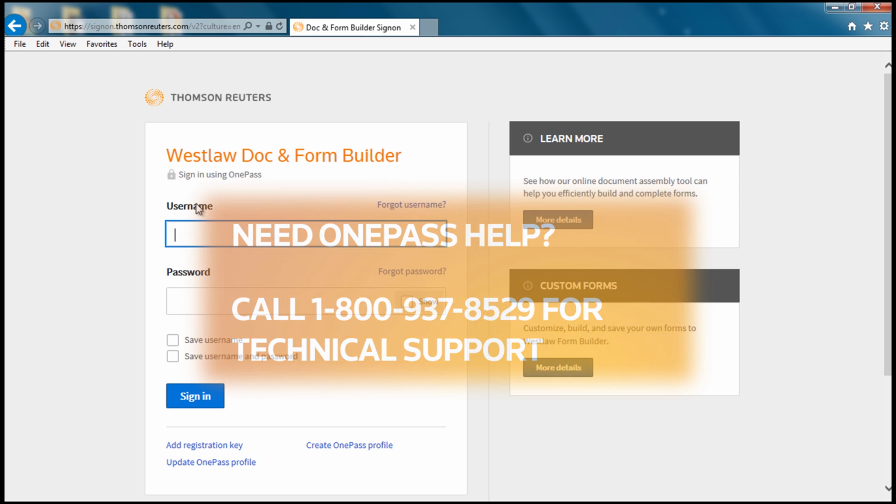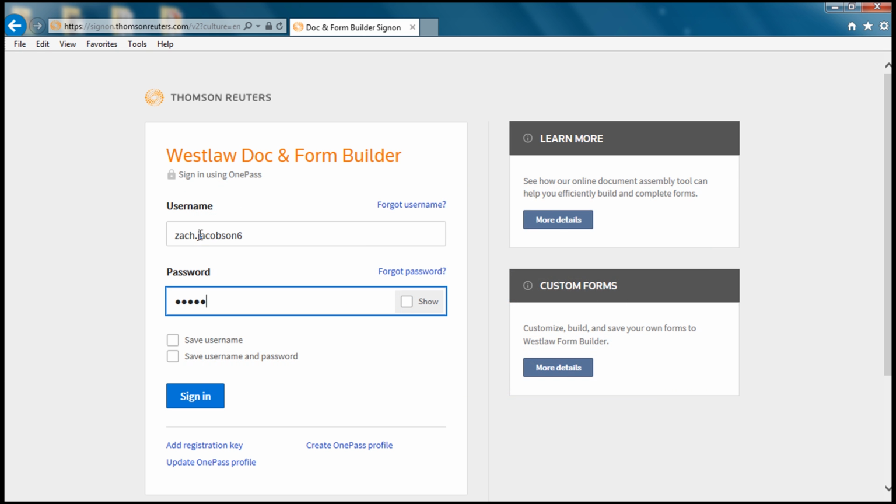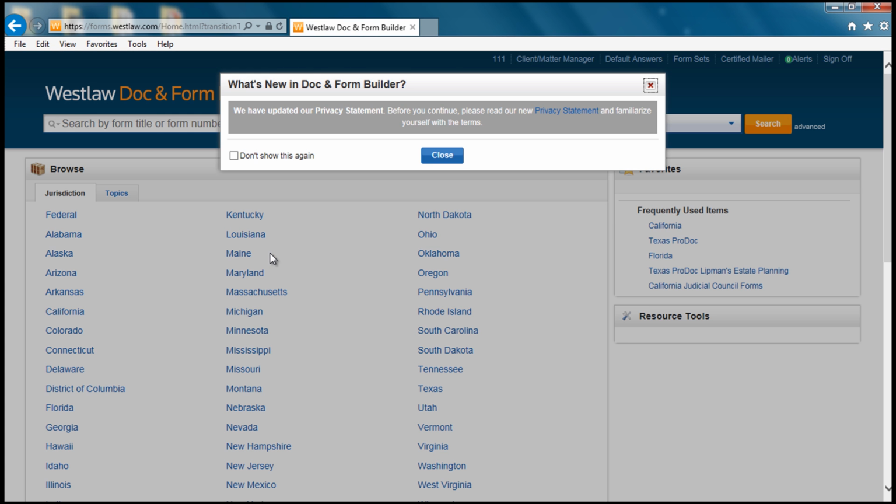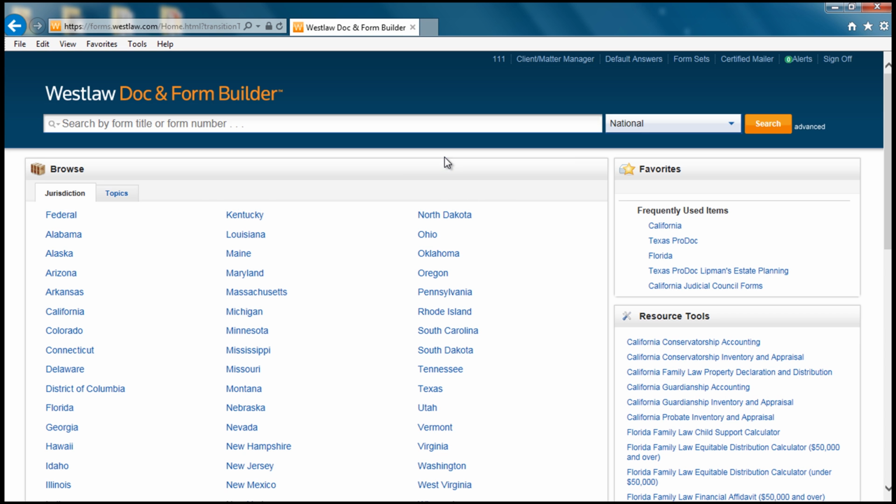After you have signed in with your OnePass username and password, you will come to a Client ID screen. At this screen, you will be able to enter anything you would like: your initials, your name, a client's name, or a client ID, and press Continue. You may get some helpful pop-up tips. It is okay to close those out at this time. You should now be on the home page where you can see all the states listed under Browse.